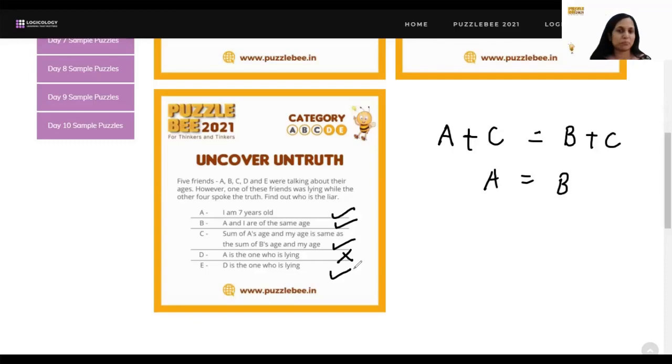So, just a tip here, what you can do when you get questions like these, you will have to combine multiple statements together and then try and see what exactly you can deduce taking two statements, three statements at a time. Individually, all five may not help you. But when you club two of them, when you club three of them, that's when it will help you get to the answer. All right, so that's all for today.